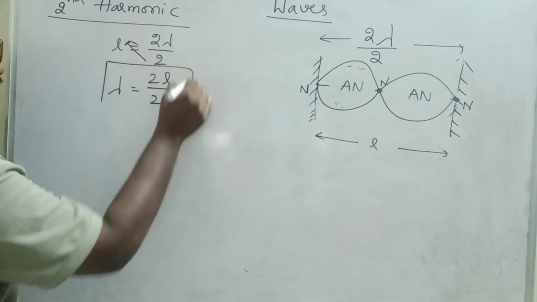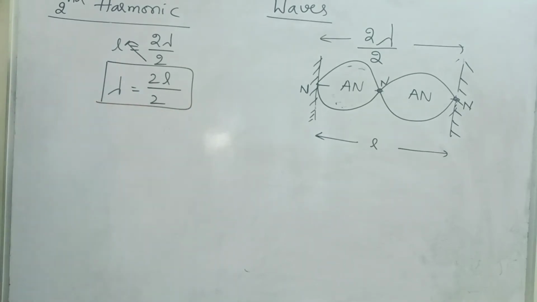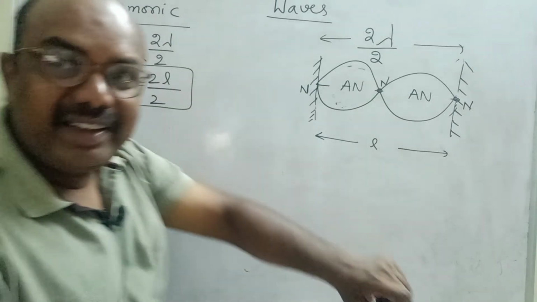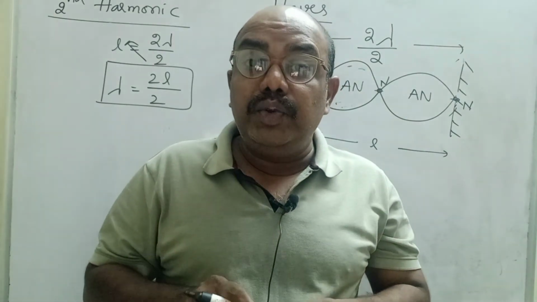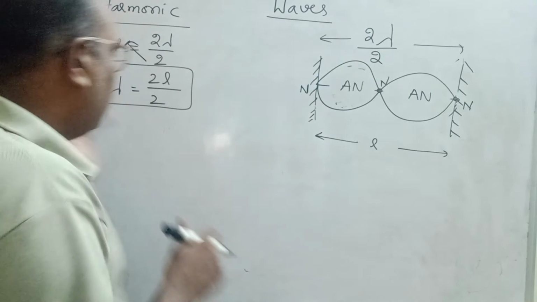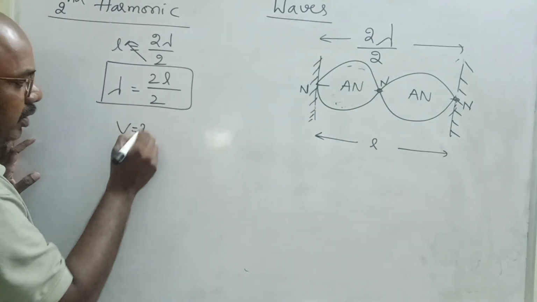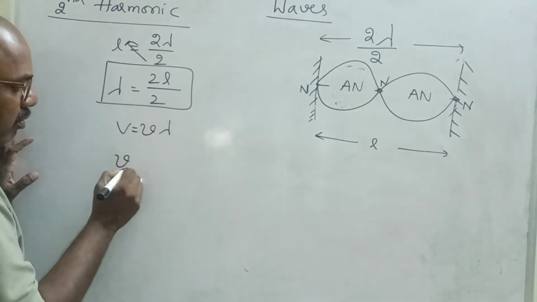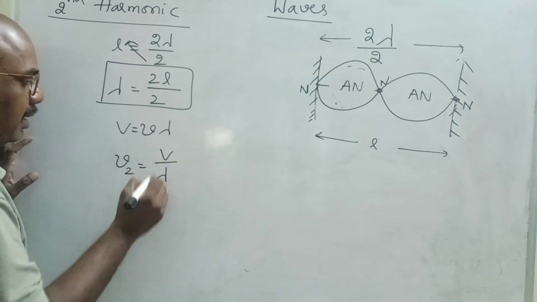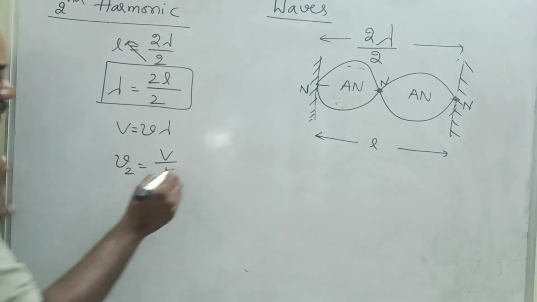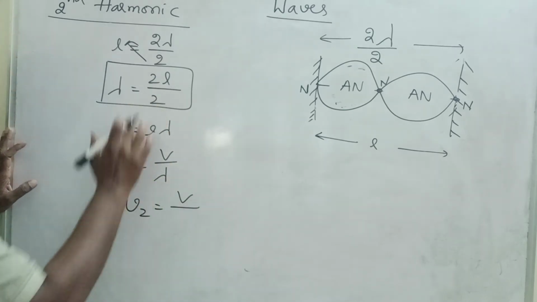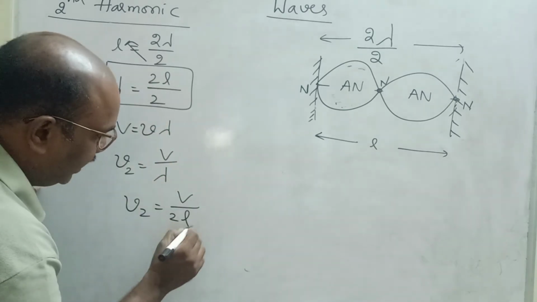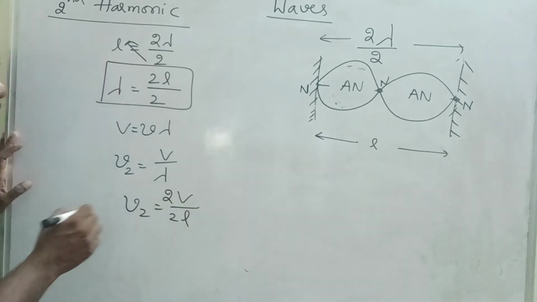This is the lambda value. We don't want lambda value, we want the second frequency. Now frequency v is equal to nu lambda, nu 2 is equal to v by lambda, lambda comes into denominator. Lambda value is 2L by 2, 2 comes into numerator.